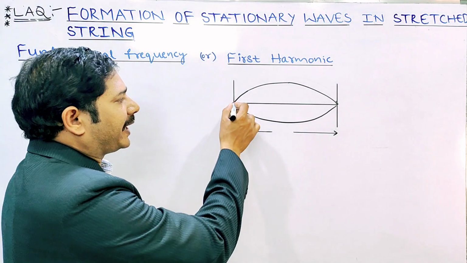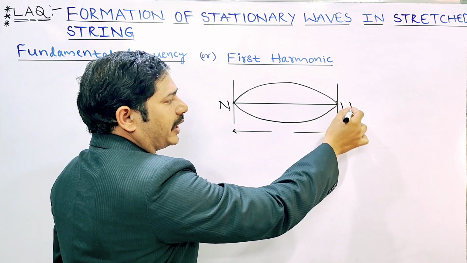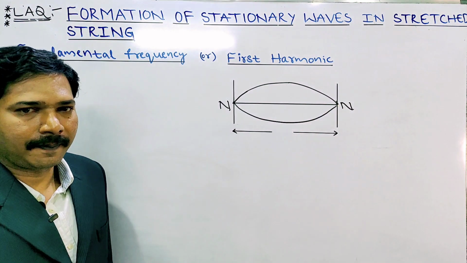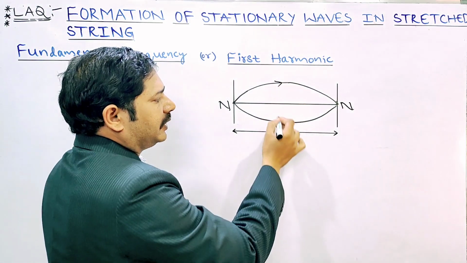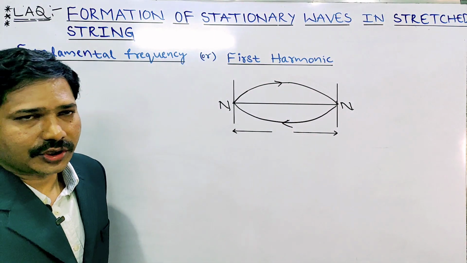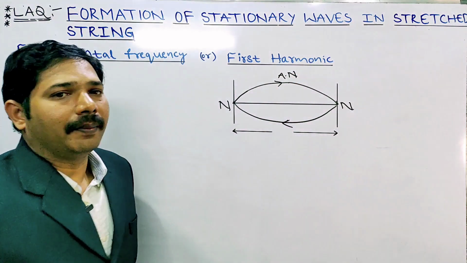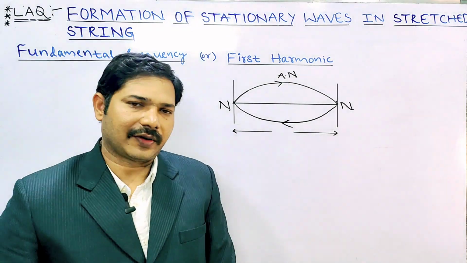Here at the fixed points, nodes are formed, as we just derived for nodes and antinodes. This is a forward wave, this is a reverse wave, and both waves are superimposed. At maximum displacement, maximum amplitude, the antinodes are formed.